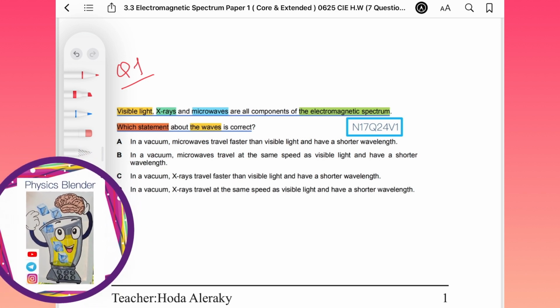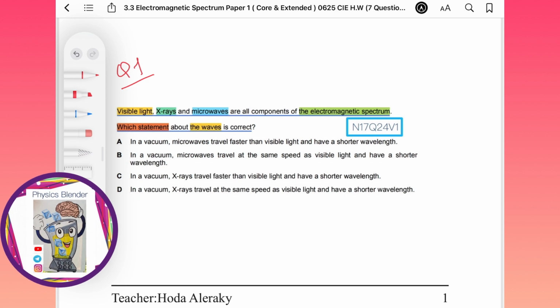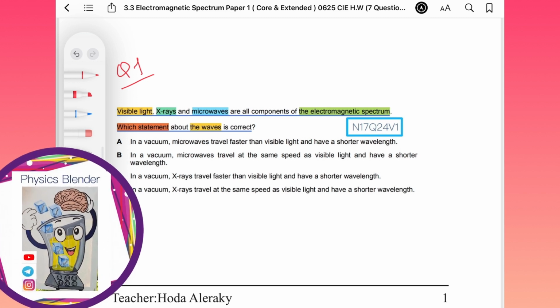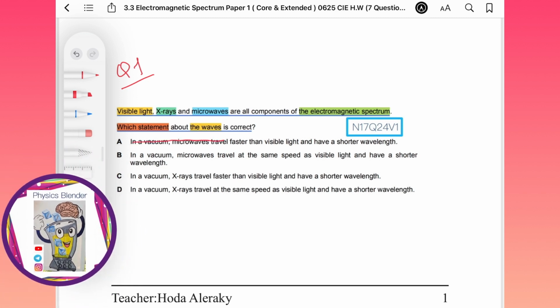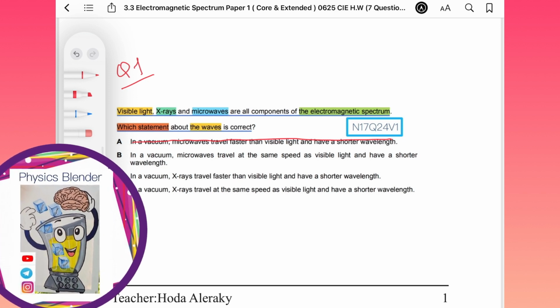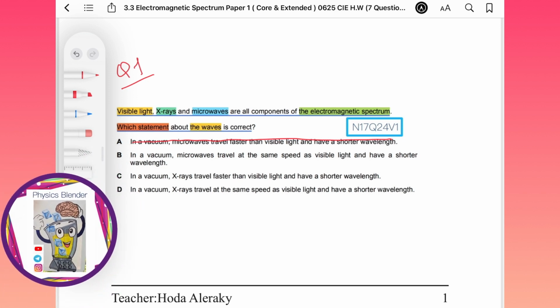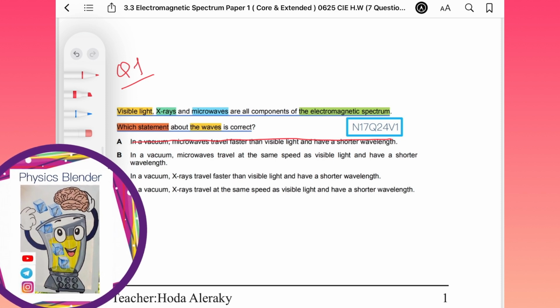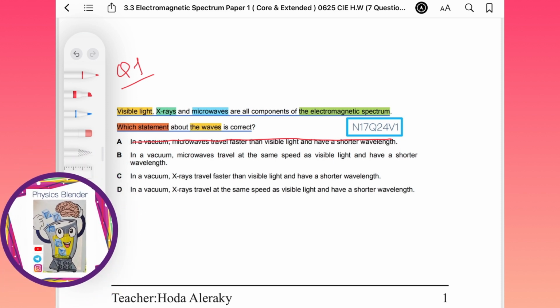Let's discuss each one. In vacuum, microwaves travel faster than visible light? No, all of them travel at the same speed of light in vacuum. So number 1 is not correct. In vacuum, microwaves travel at the same speed as visible light and have shorter wavelengths. So please, you have to read the full complete sentence because maybe the first part is correct, but not the whole sentence. So microwaves travel at the same speed as visible light, right? But microwaves have a shorter wavelength?